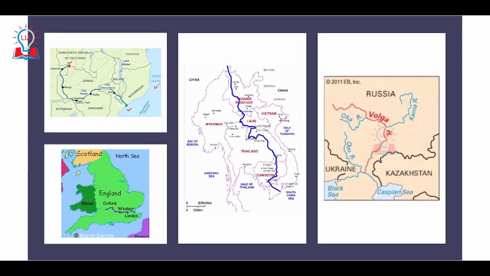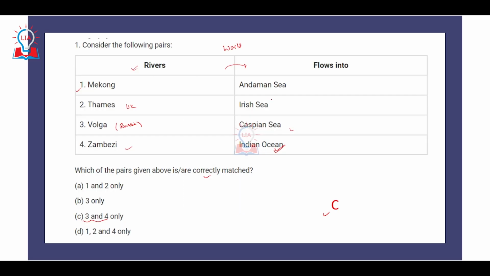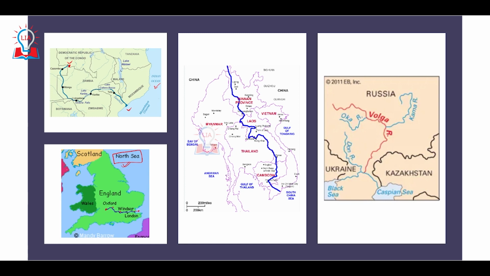Second, if you look at the Thames River, it originates from England and then drains somewhere between England and France, roughly slightly upward of the English Channel. And this water body is part of the North Sea. So the Thames River does not flow into the Irish Sea, rather it flows into the North Sea.